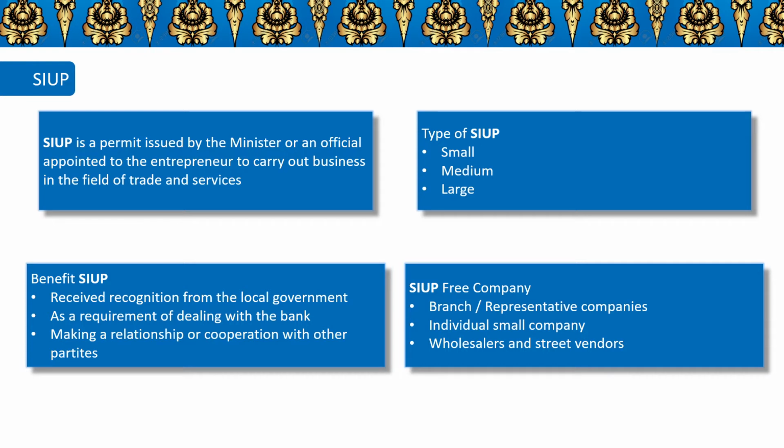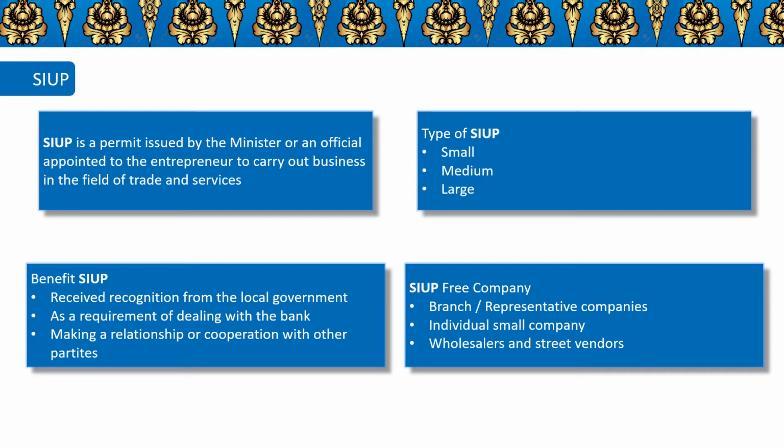SIUP is a permit issued by the minister or an official appointed to the entrepreneur to carry out business in the field of trade and service. Benefits of SIUP. The first is to receive recognition from the local government. The second is as a requirement of dealing with the bank. And the third is making a relationship or cooperation with other parties.